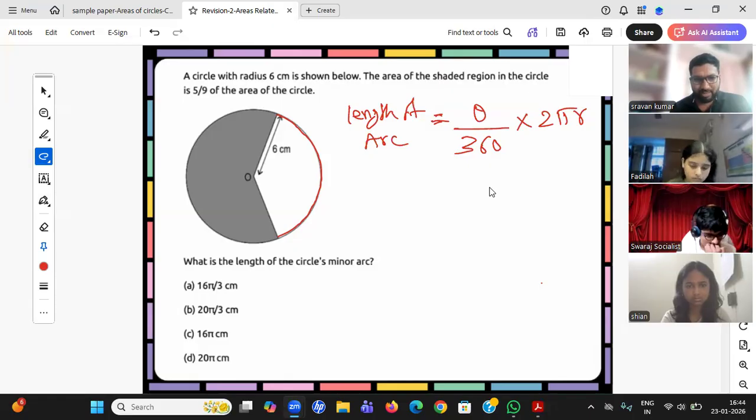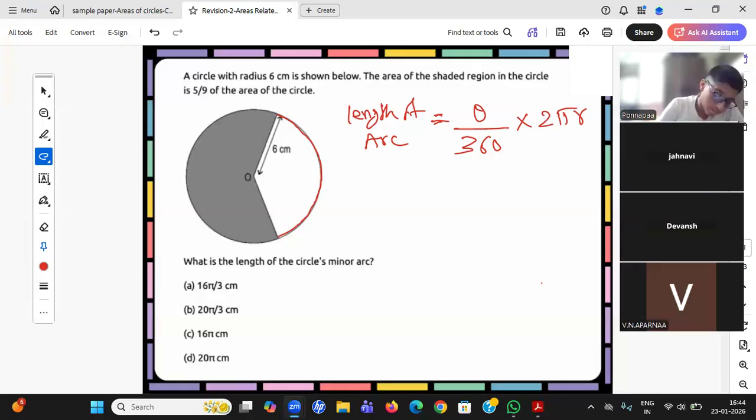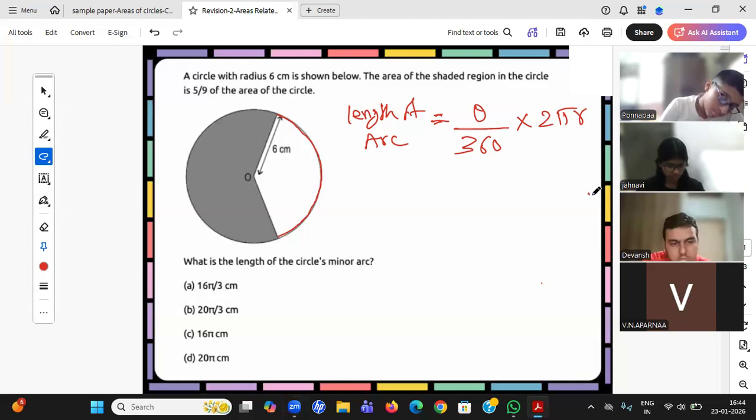Good evening, Aparna, Jahnavi. Please switch on your cameras, Aparna, Jahnavi, Devansh. Why are you switching off your camera, student? Switch on your camera, Devansh. Aparna, what happened? You have corrected your video, right?